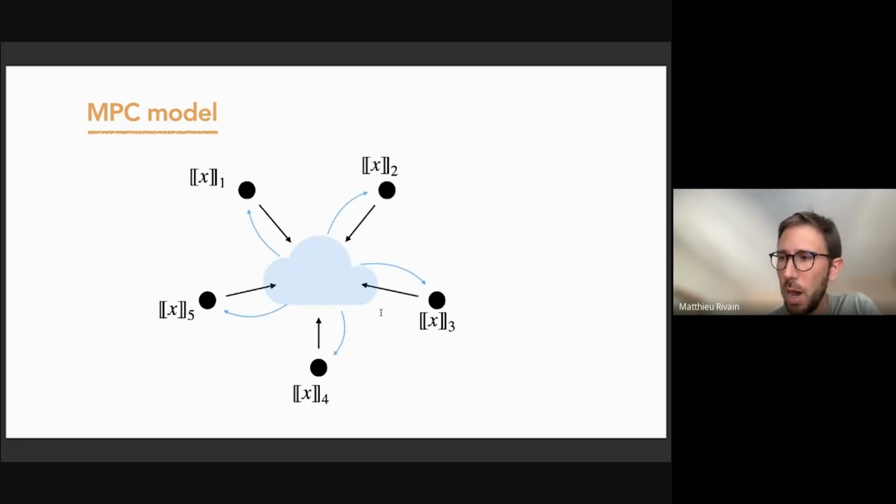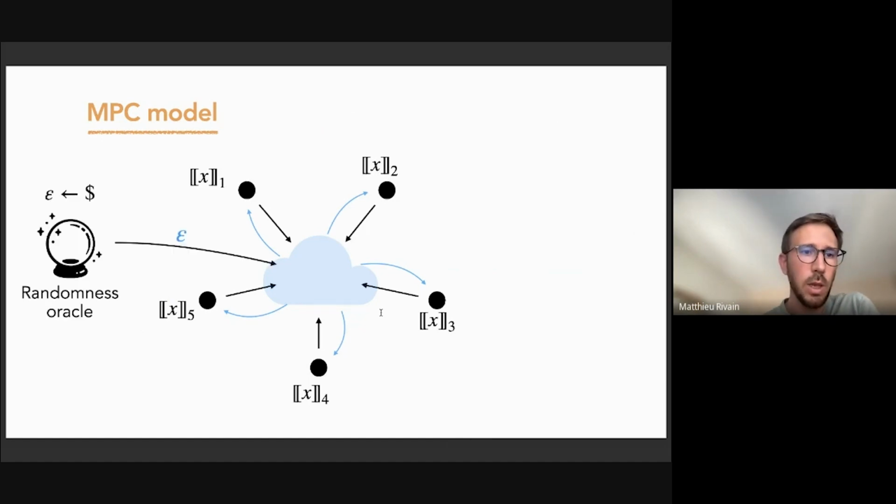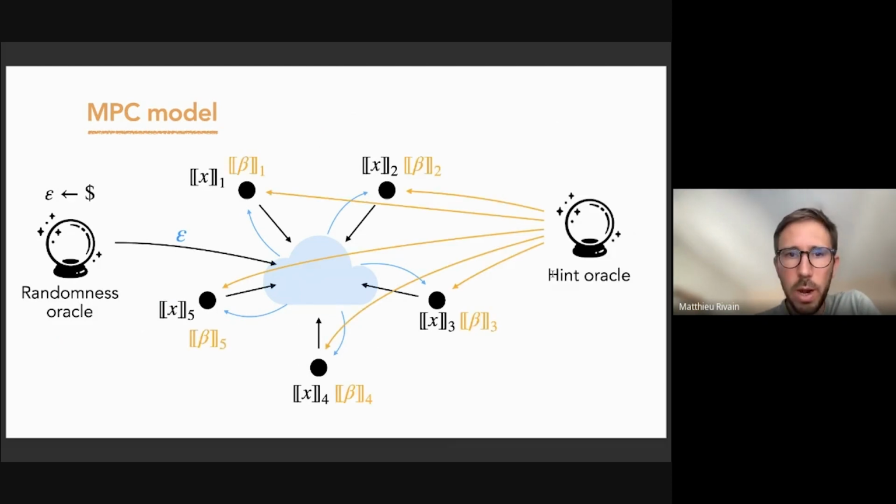In addition to locally computing on the shares and broadcasting, the parties can also request some oracles. So we have two types of oracle, a randomness oracle. So the randomness oracle will basically generate some random value and publish it so that it is accessible to all the parties. And we have a hint oracle that will distribute some sharing of a value beta. So beta is a function of the secret input X and the former random values that have been generated by the randomness oracle.